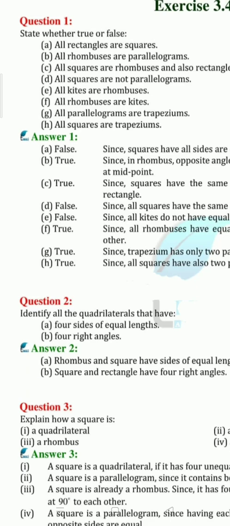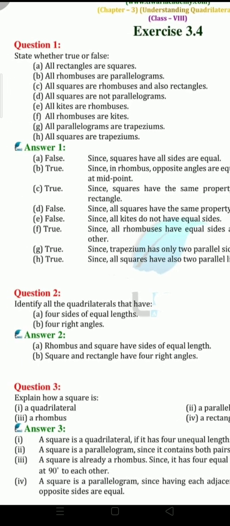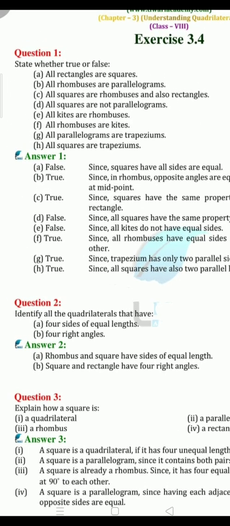Next, all kites are rhombus. Just imagine the kite shape, the properties of a kite and a rhombus. Here, you can directly write false. Why? Because a kite does not have all sides equal. Correct? You will find adjacent sides equal. All sides of a kite are not equal, whereas in a rhombus, you will find all sides are equal. Yeah, next one. All rhombuses are kites.